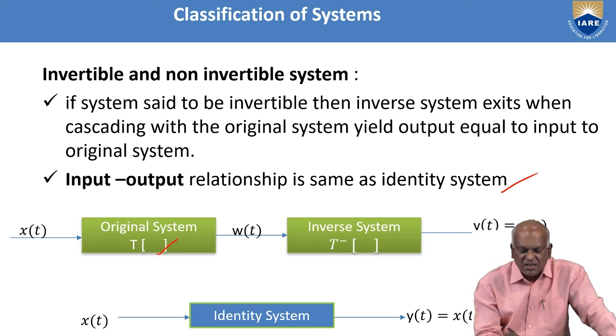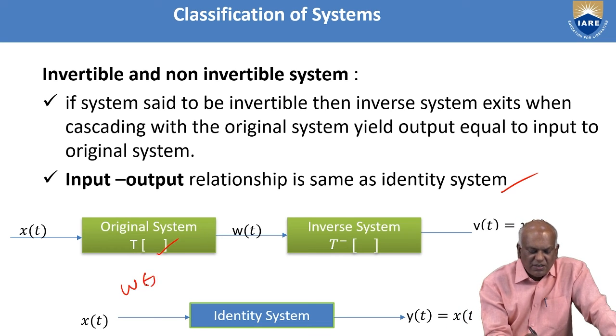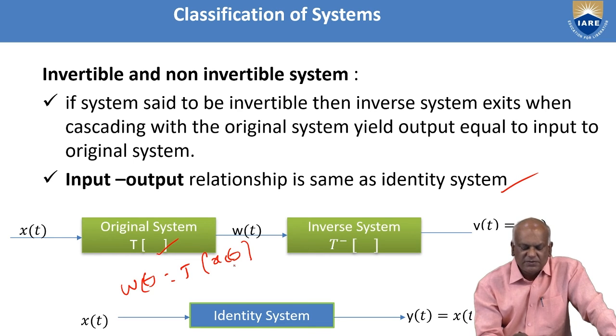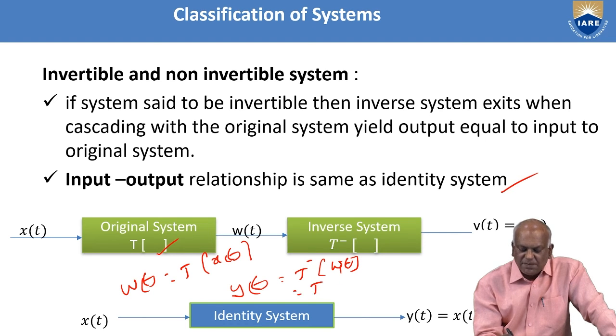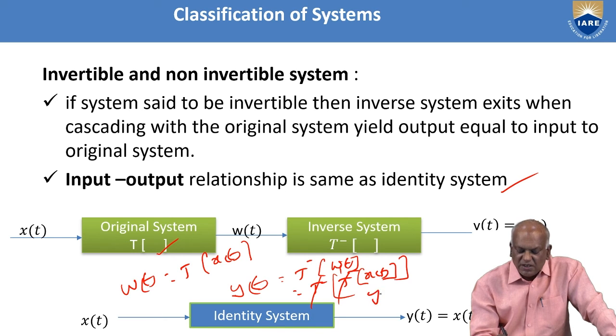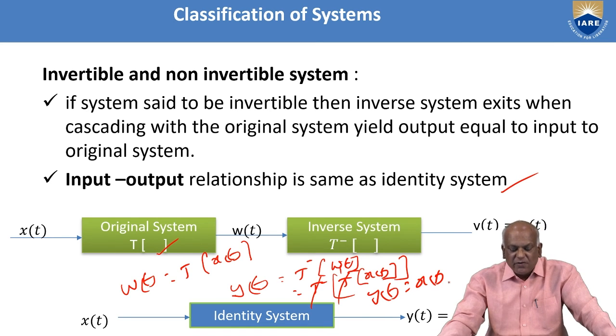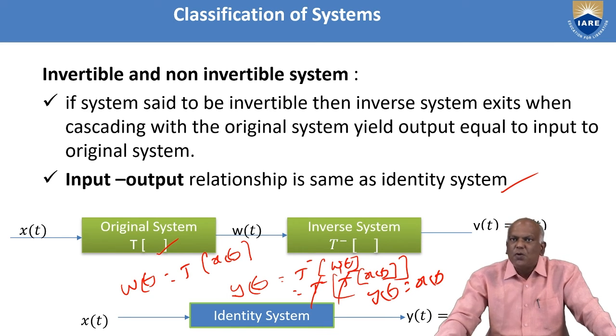Let us see, here W of t is given by the transformation of x of t. What is y of t? Y of t is given by T inverse of W of t. Now W of t is replaced with the transformation of x of t. The T inverse will be cancelled. We get y of t equal to x of t. That means we are recovering the input signal from the output signal.